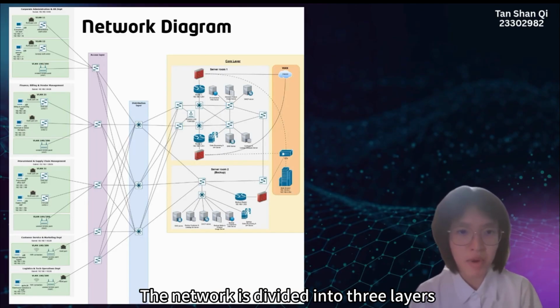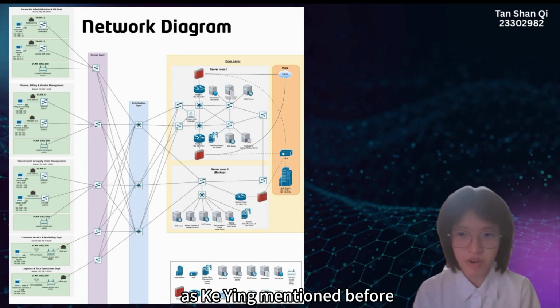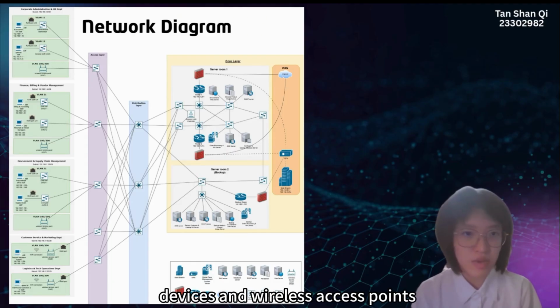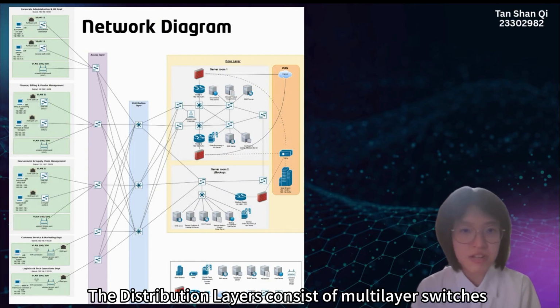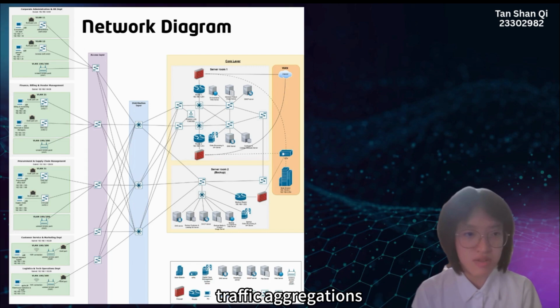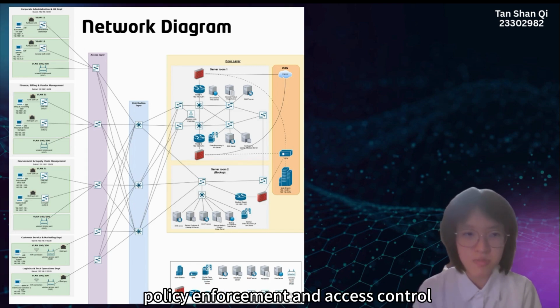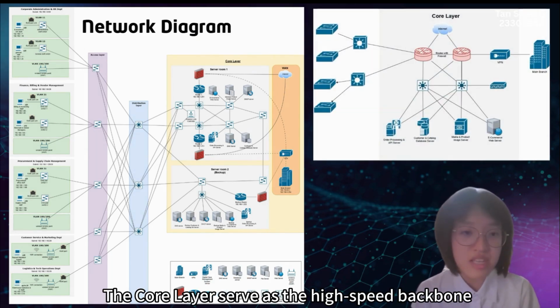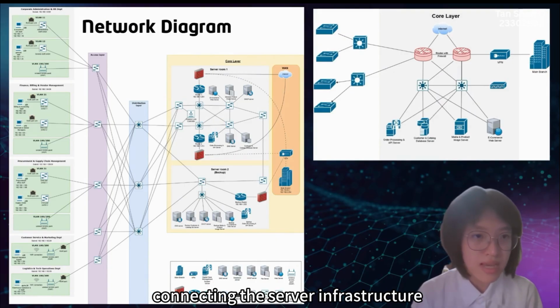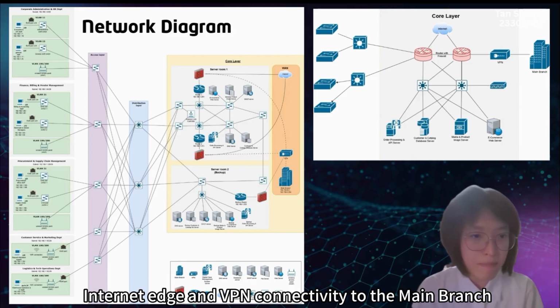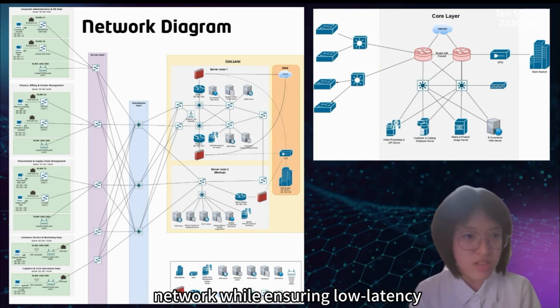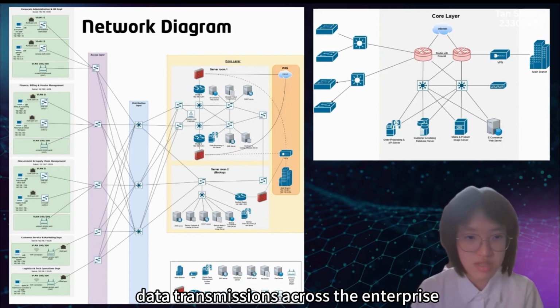The network is divided into 3 layers as mentioned before. The access layer connects end users' devices and wireless access points from different business departments. The distribution layer consists of multilayer switches responsible for inter-VLAN routing, traffic aggregation, policy enforcement, and access control. The core layer serves as the high-speed backbone, connecting the server infrastructure, internet edge, and VPN connectivity to the main branch networks while ensuring low latency data transmission across the enterprise.